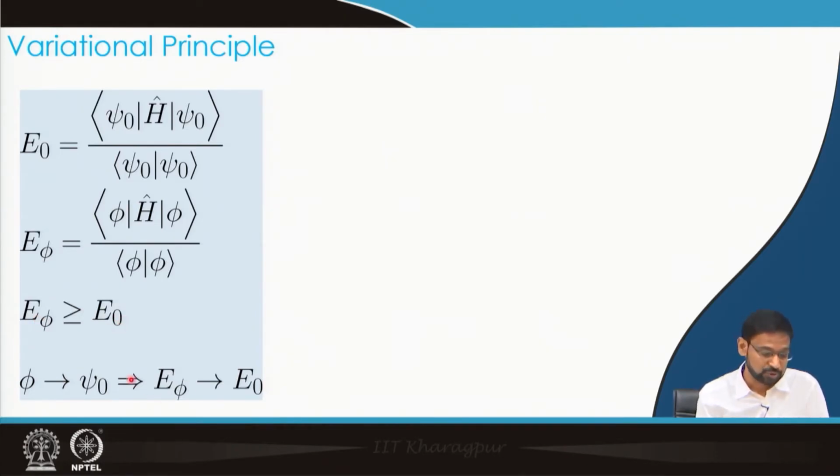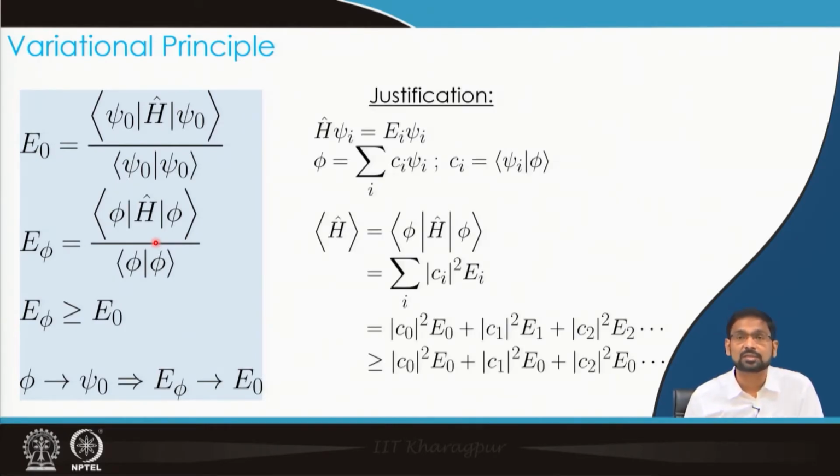So you go on minimizing this E phi as much as you can, and the lowest possible value of the energy is going to be the best description of the ground state energy. How well it works, we will have to see when we take a few examples, but before that we would look at the justification of this principle.